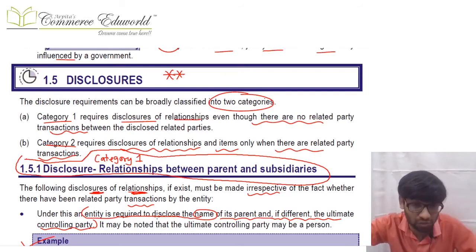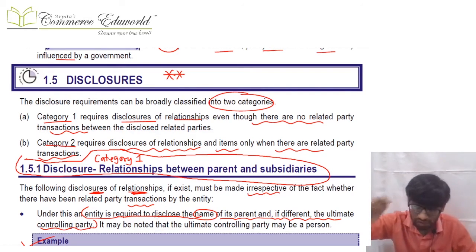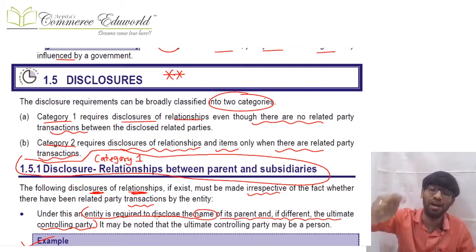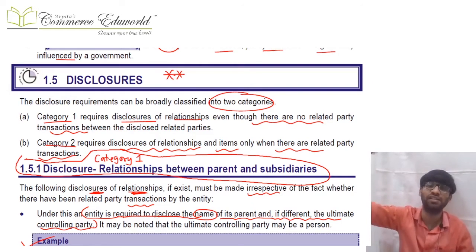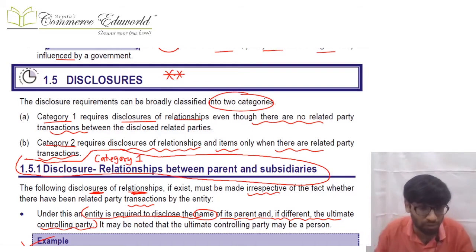Whose name do you need to give in category 1? You need to name your parent and the ultimate controlling party. So you have to give the name of the parent, and you have to give the name of the ultimate controlling party. That ultimate controlling party can be an entity or a person, no problem. You have to name it.